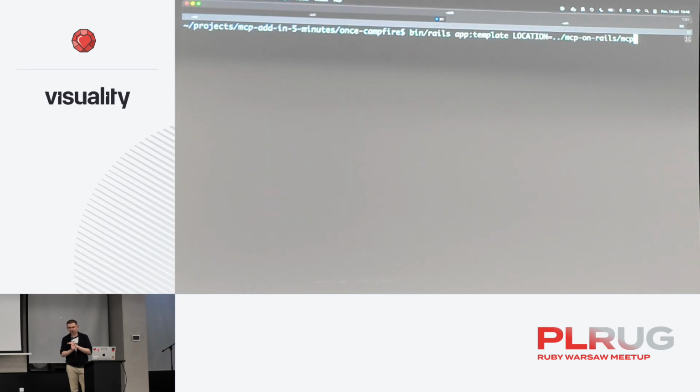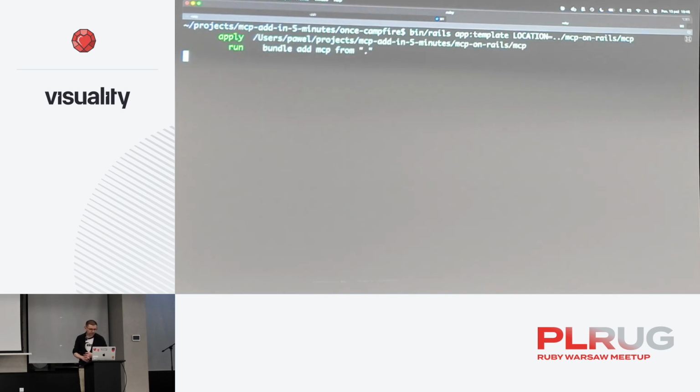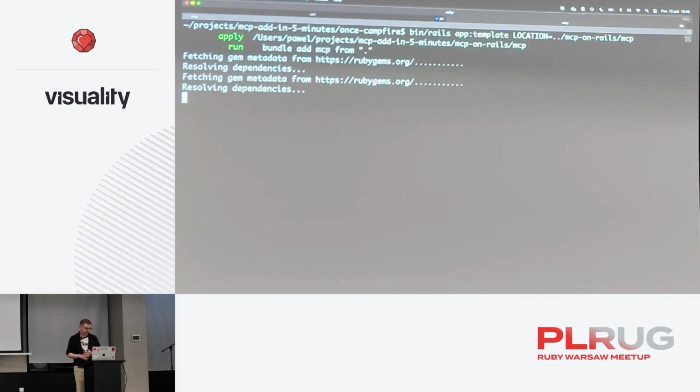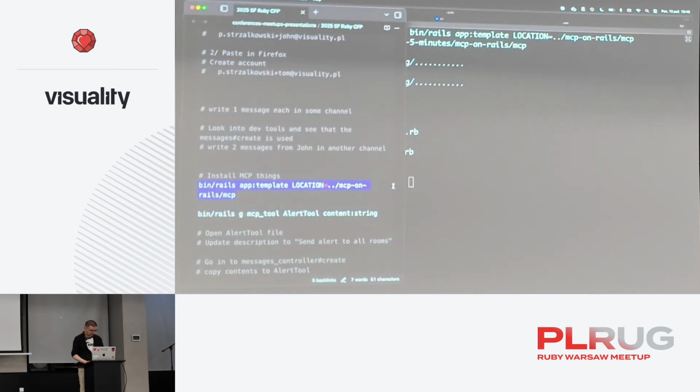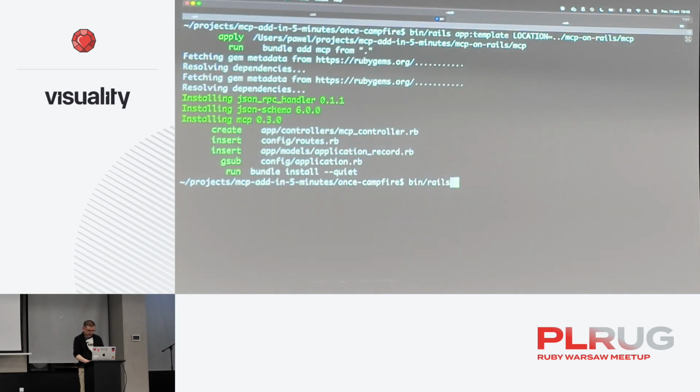The gem is the official SDK for Ruby for Model Context Protocol, and adds some additional generators. So I'm going to apply this, and here it is. We have a gem, and that's pretty much it. We have a controller which exposes the server, and so on. The next thing I want to do is generate an MCP tool.